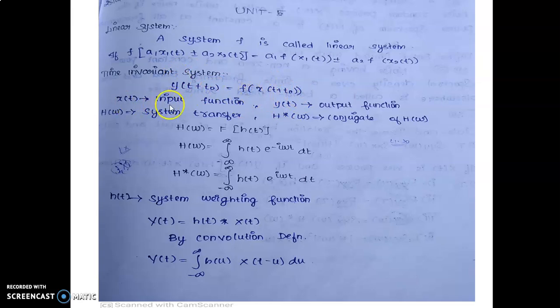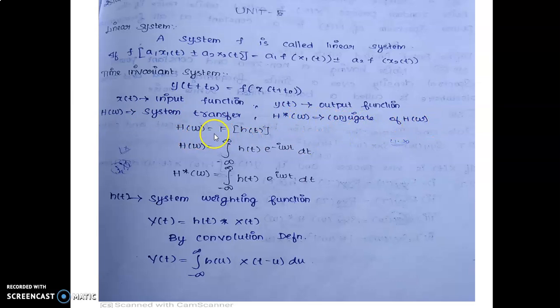Here x of t is the input function and y of t is the output function. H of omega is the system transfer function, and h star of omega is the conjugate of h of omega.